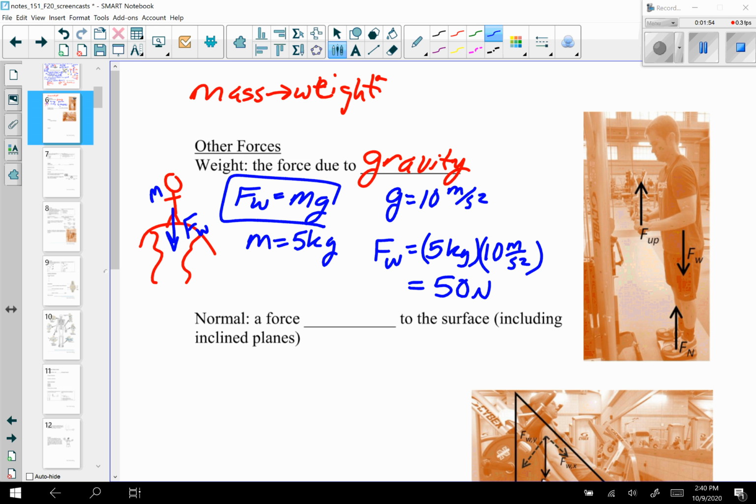By the way, this equation is simply a specific application of Newton's second law. The next force is the normal force, and the normal force is a force that is normal to the surface, which is really just a fancy way of saying perpendicular. If this is the surface, the normal force is going to be a force that is perpendicular to it, or at 90 degrees. That's what normal means, an angle of 90 degrees.